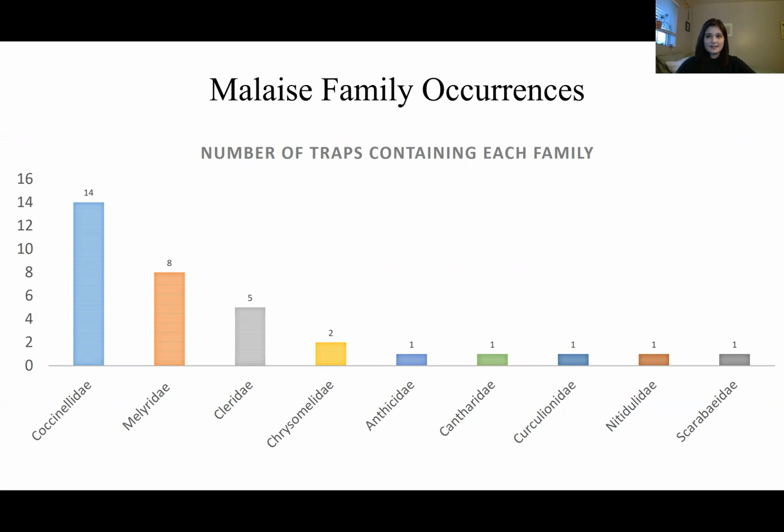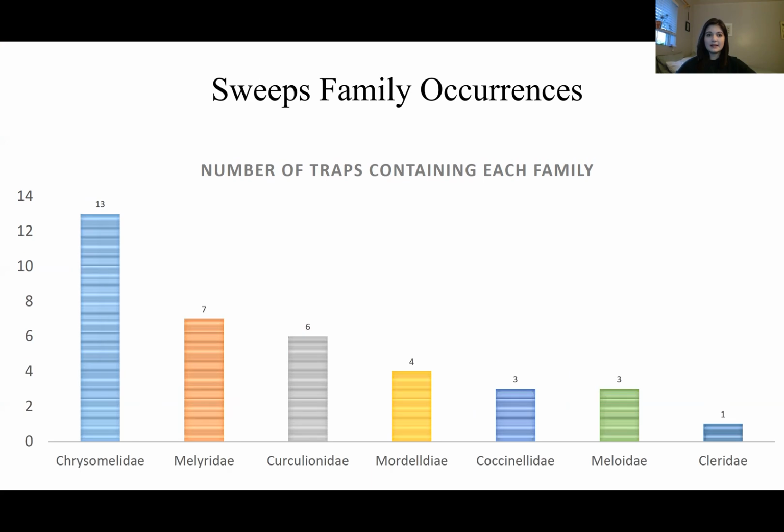From our earlier graph, 64% of the malaise traps had collected Coleoptera. So now with this sampling method, Coccinellidae was the most commonly encountered family, being recovered in 14 out of the 23 traps that had beetles in them. The next most common was Mordellidae in 8 traps and Cleridae in 5. Next, for the sweep net samples, we have the same axes, again, the x being the families, the y being the number of samples that contained each family. In the sweep net samples, leaf beetles, Chrysomelidae, were found in 13 of the 21 samples. With this method, we had Mordellidae and Curculionidae as the next most commonly collected families.